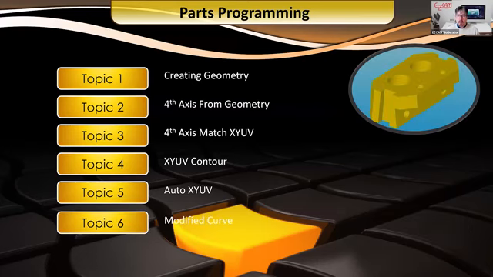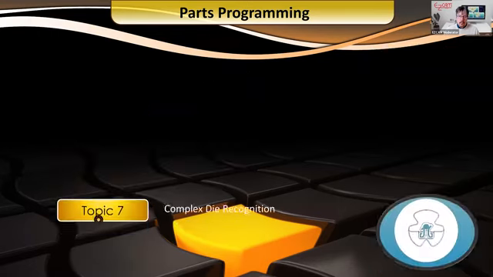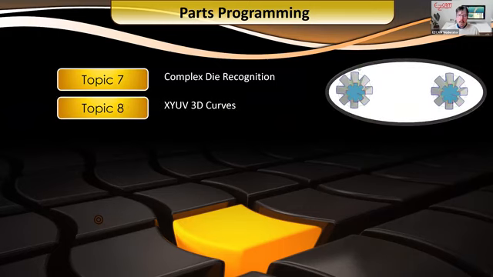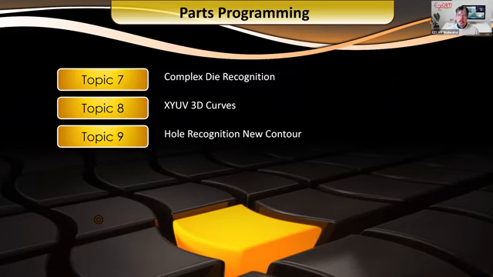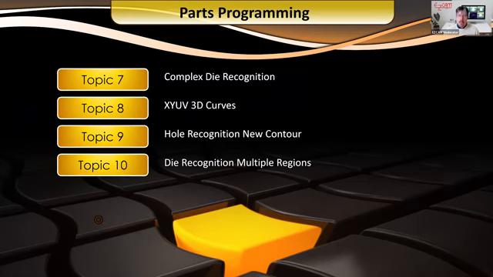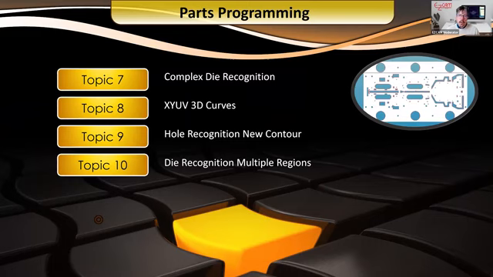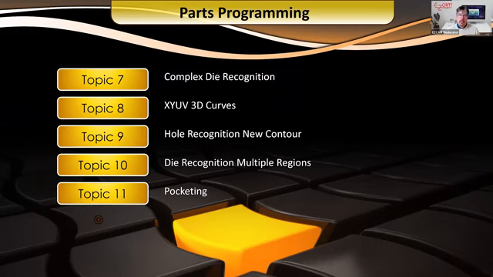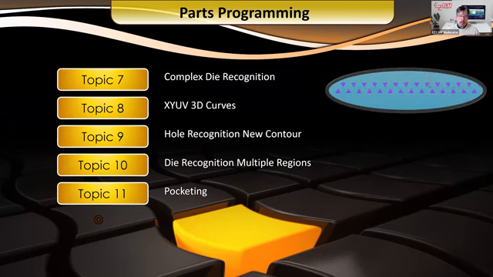Modify a curve. So when the model's a little complex, you have some undercuts, I'm going to show you how to modify a path so you can get the correct wire path. Complex die recognition will be included. 3D curves, those can be very challenging for other CAM systems, but we handle it quite well. Hole recognition using a new contour. Die recognition of multiple regions. You'll see how fast we can create dies. And finally, we're going to show you the different strategies for pocketing.